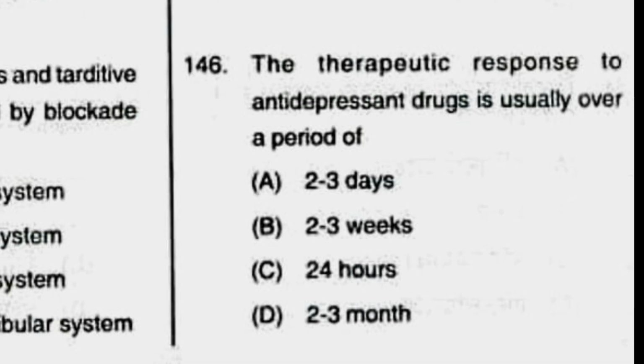Question number 146. The therapeutic response to antidepressant drug is usually over a period of. The time period for the therapeutic response of antidepressant drug. Option A, 2 to 3 days, B, 2 to 3 weeks, C, 24 hours, D, 2 to 3 months. The correct answer is option B, 2 to 3 weeks.